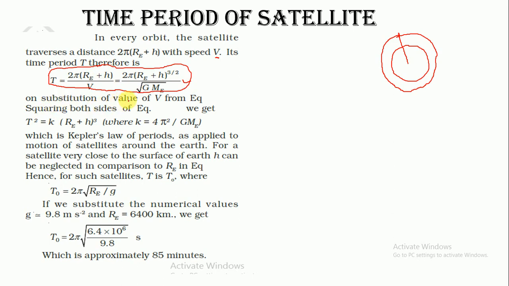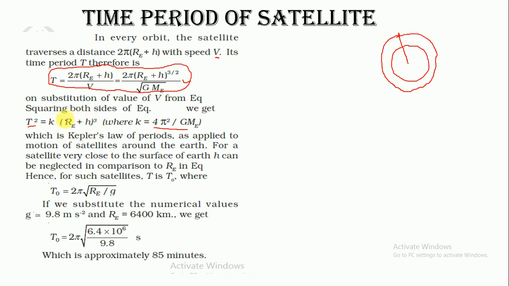On substituting the value from the equation, on both sides we get T square is K times (RE plus H) cube. Here we are squaring both sides, and the constant value, when you square this side, you will get 4 pi square over G ME. So this is the constant term, and we can substitute this term as small k. Now you can see T square is equal to k times (RE plus H) cube.